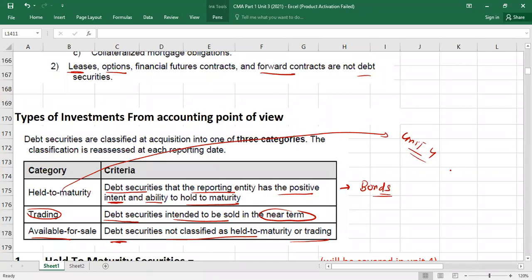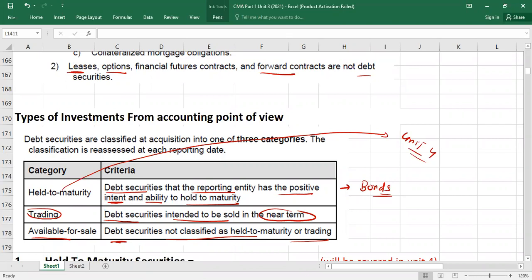So that is why we have the bonds topic properly in unit number 4, where I will teach you. Whenever I teach bonds, I will teach you held to maturity securities accounting also. Just remind me that time, one time. It's in my mind, but in case I forget, just remind me. I will explain that answer.